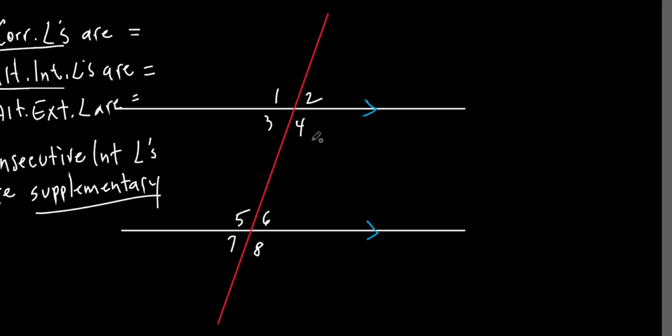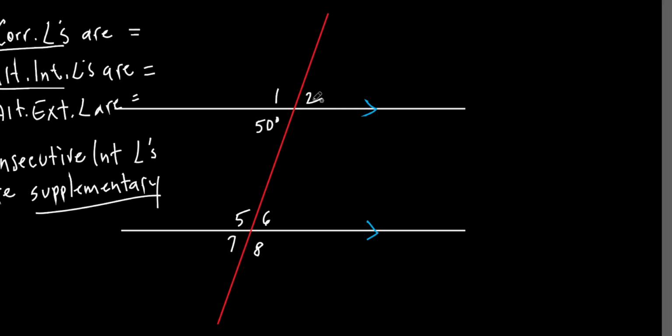Check this out. What if, let's say that angle 3 was, I don't know, what do you think that is? Maybe like 45 degrees? We'll just say it's 45 degrees. Is that all right? Yeah. Okay. What would angle 4 be equal to? I'll tell you what, let's make it easier to do the math. Let's just say it's 50. Is that all right? Just to make it easier to do the arithmetic. All right? So if that angle was 50 degrees, I should be able to find all the other angles.